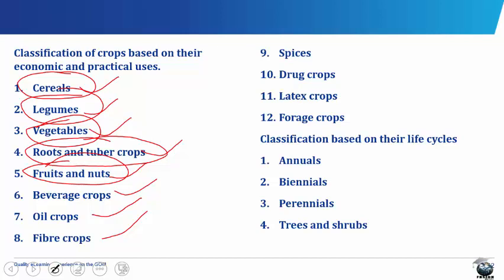Fruits and nuts. Fruits are important sources of carbohydrate and vitamins. They are usually eaten fresh, but some are economically useful as exports in the form of juices. They are usually perennials, that is, they last for more than 2 years. Examples are fruits like guava, the mango, the citrus, the avocado pear, the pawpaw, the pineapple, etc.